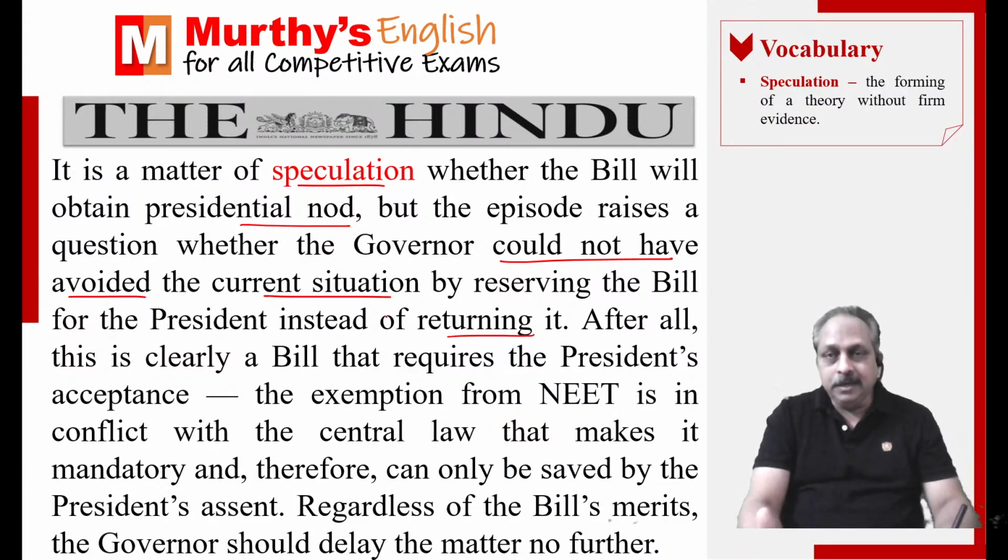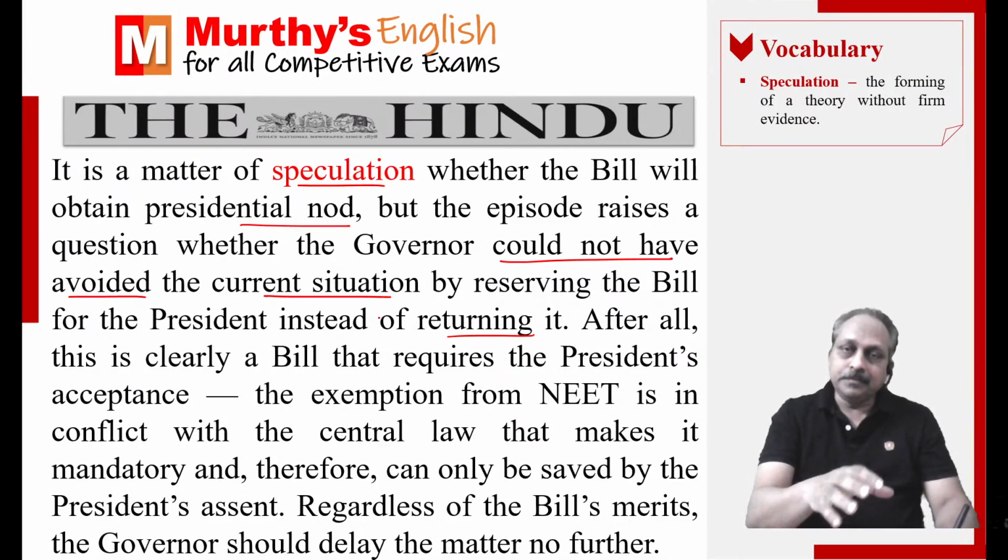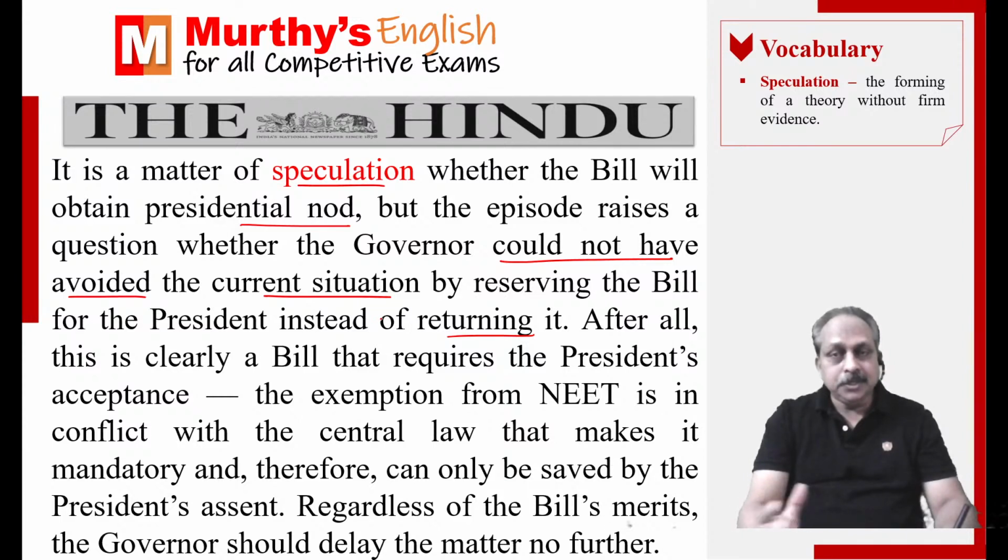Could have avoided, could not have avoided. What does it mean? It talks about a particular situation that belongs to the past. It was to happen. There was a possibility for that to happen, but it did not happen. Then we say, I could have come in time. I could have done this. I could have done that. Means what? There was a possibility, but it did not happen.